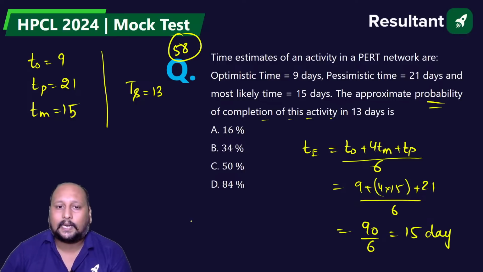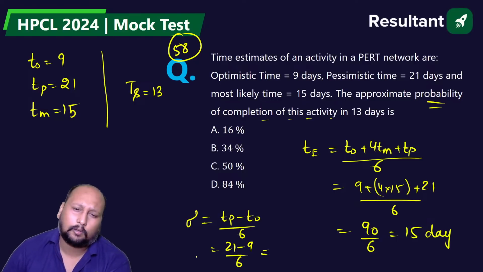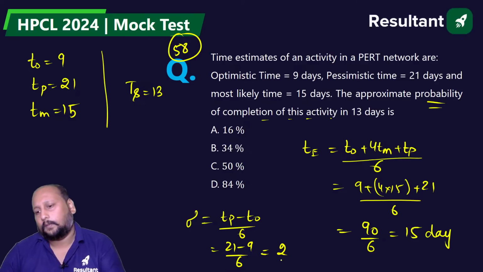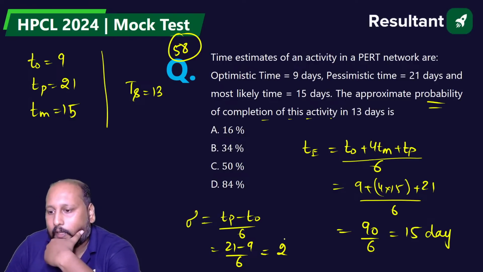Now we have to calculate the standard deviation. Standard deviation is (TP minus TO) by 6. 21 minus 9 by 6. So this is how much? 12 by 6 is 2. We got this as 2. We are getting D. Okay.